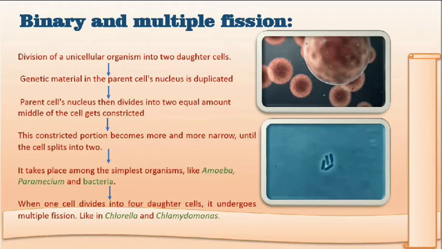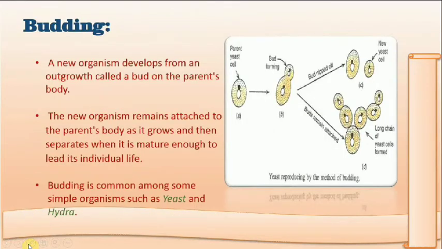It is important to know, many times it comes in exams: longitudinal binary fission occurs in which organism? You can answer that it occurs in Leishmania. Next term is budding.